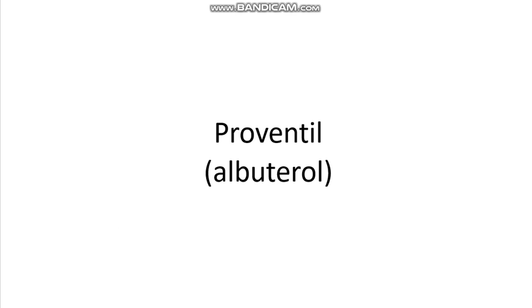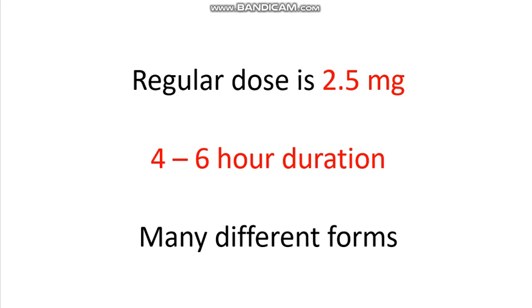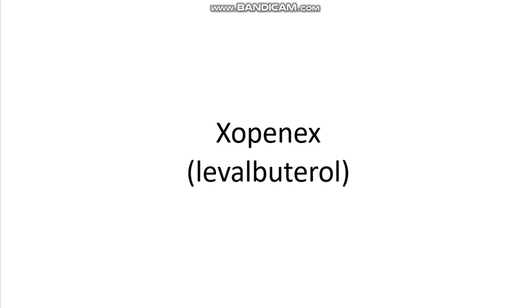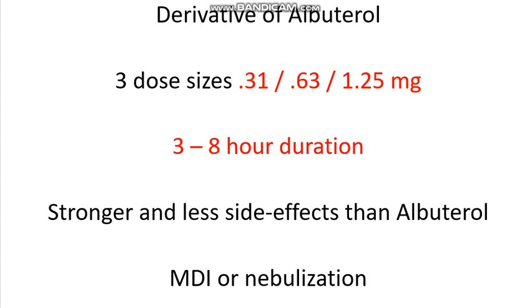Proventil, generic name albuterol, has a regular dose of 2.5 mg and a 4 to 6 hour duration. It has many different forms. Xopenex, generic name levalbuterol, is a derivative of albuterol. It has 3 dose sizes: 0.31, 0.63, and 1.25 mg, with a 3 to 8 hour duration. It is stronger and has fewer side effects than albuterol. It comes in an MDI or nebulization.